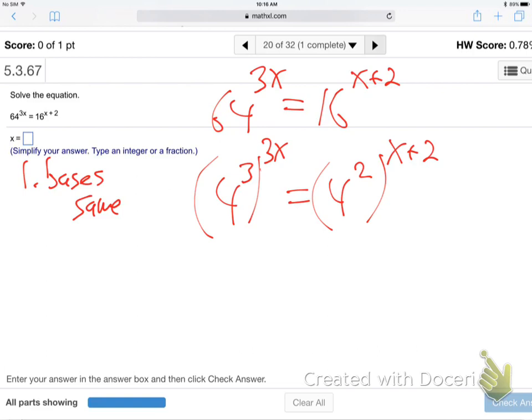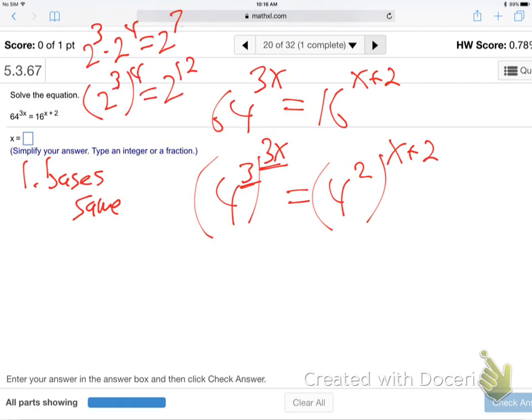You could have actually made them out of 2 as well. So both 2 to some power. Anyway, good so far? Now, do you know the rule about powers inside parentheses and outside parentheses? They multiply. So let me remind you. If you have 2 to the third times 2 to the fourth, those add. But if you have 2 to the third, all to the fourth, those multiply. So powers inside and outside parentheses multiply when they're on the same base. Remember that from algebra? But if you have 2 different 2's, each having their own base with 2 separate powers, those add. Right? Remember all those different rules?